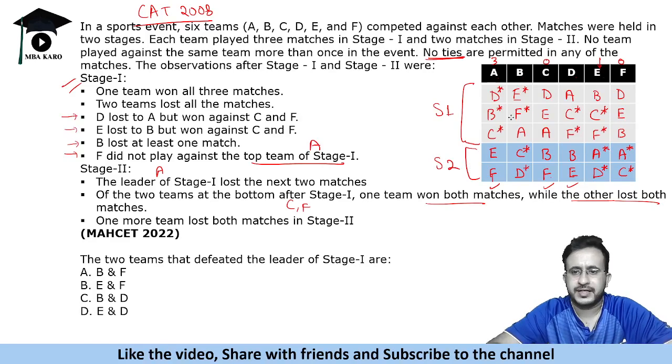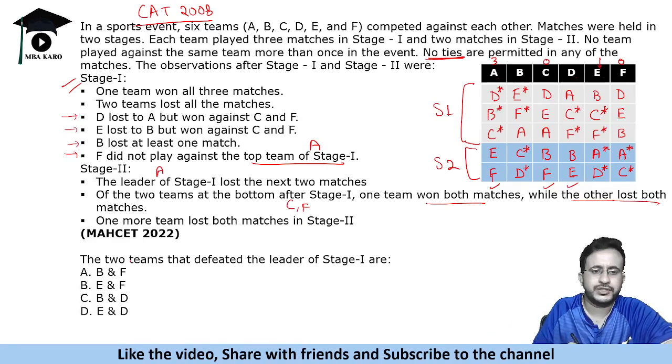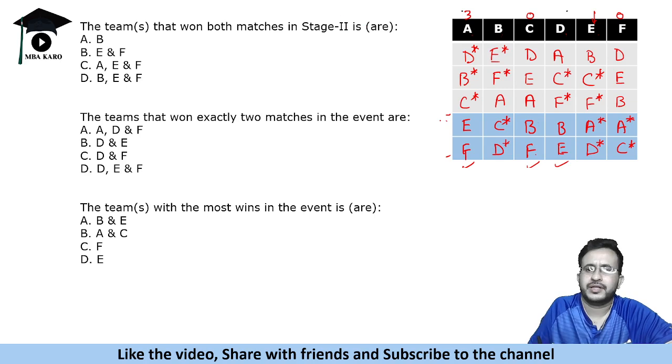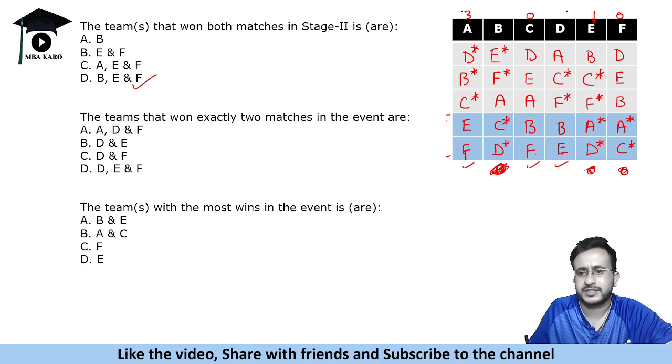Okay, so let us answer these questions now. The first question says which two teams defeated the leader of stage 1. So the stage 1 leader was A, defeated by E and F. That is the answer. Okay, next question. The teams that won both matches in stage 2 is or are. Okay, so there are three teams that won both matches in stage 2. That is B, E, and F. So these three won two matches here.